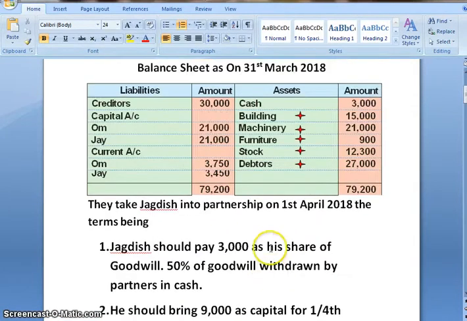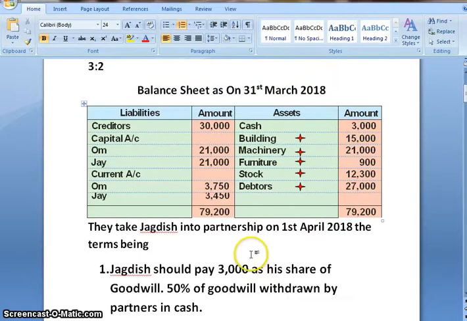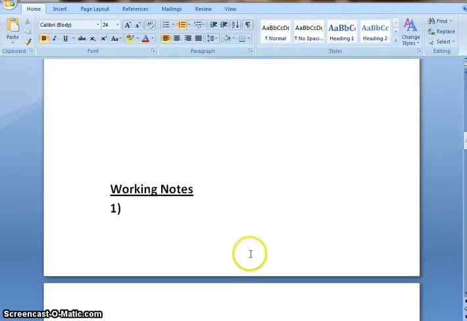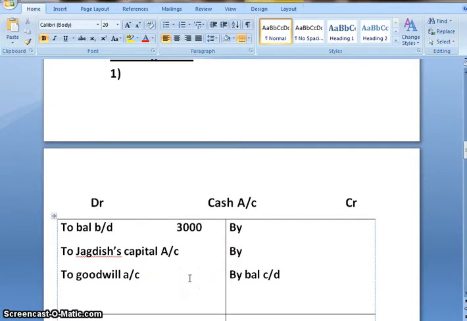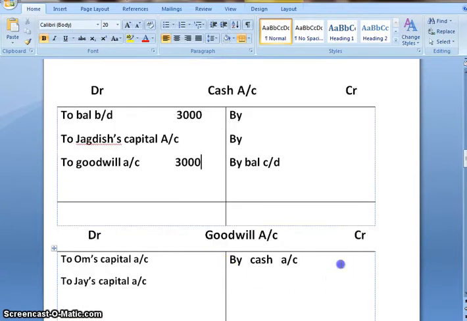So first effect, cash account opening balance is 3000. So I'll make cash account to balance brought down 3000. So cash account debit to goodwill account, and how much is the amount of goodwill? 3000. Now second effect would be in goodwill account by cash.